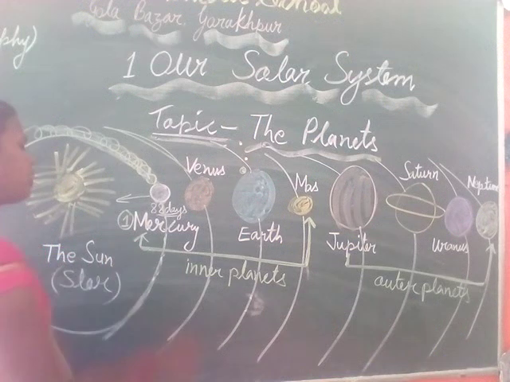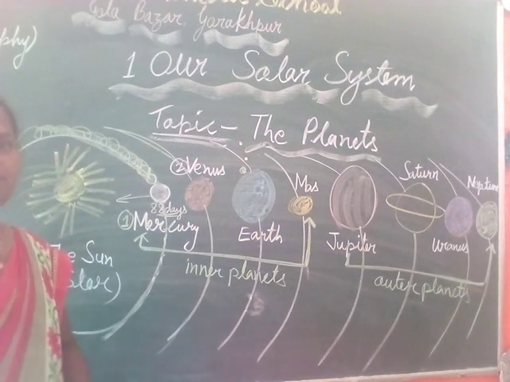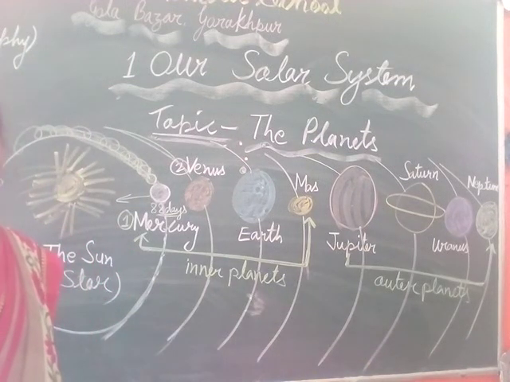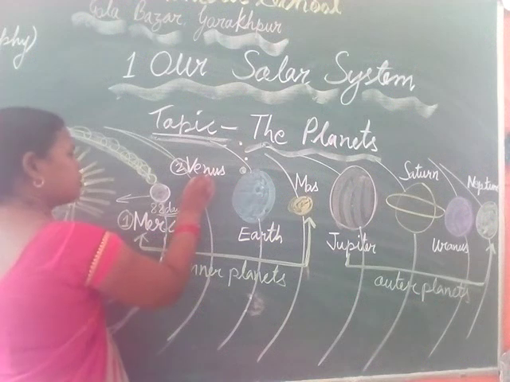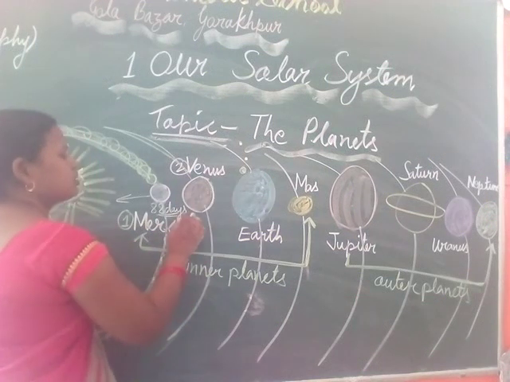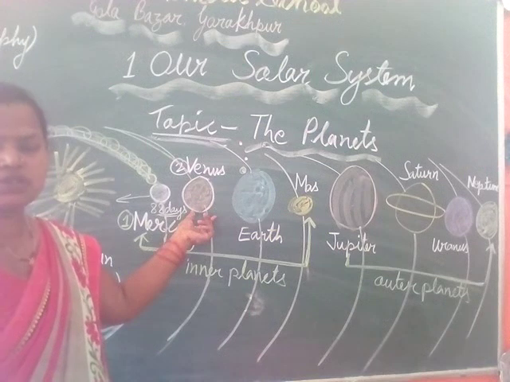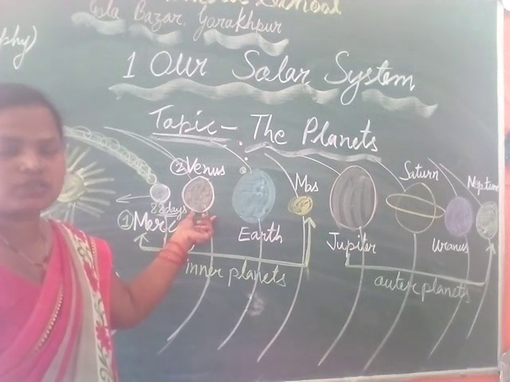Now our next planet, number 2, is Venus. About Venus, Venus is the hottest planet. This is the hottest planet. The temperature on this planet is very high at night also. So this is called the hottest planet of our solar system.